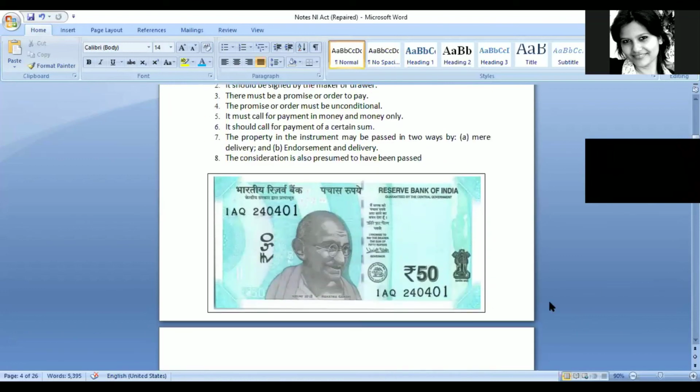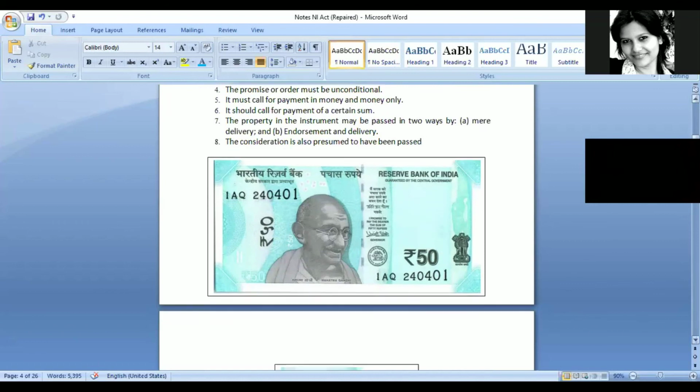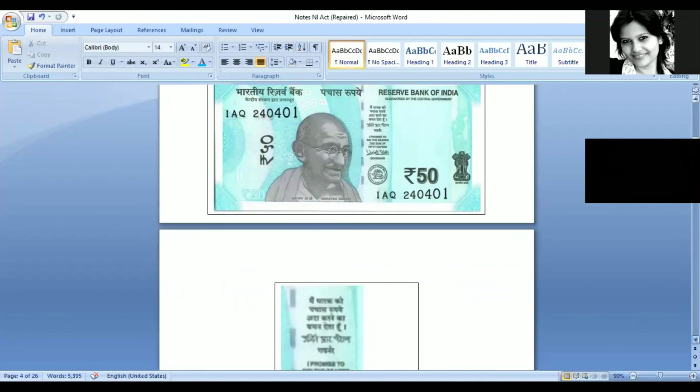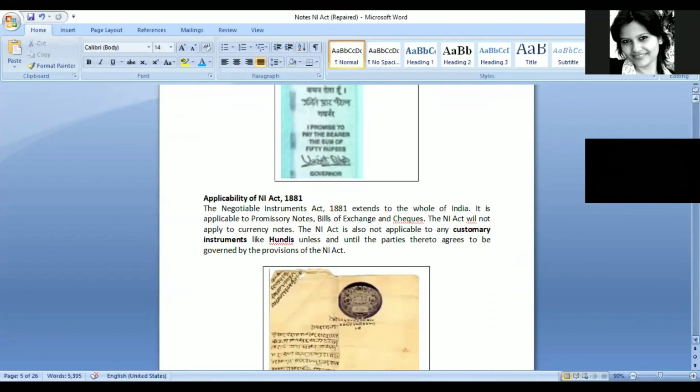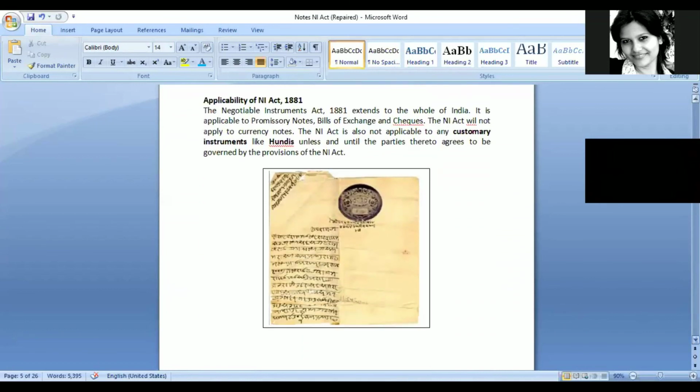But currency notes are not considered as a negotiable instrument under this act, even though there is a promise that is made by the person that I promise to pay the bearer a sum of a certain rupees. But even then, it is excluded under the Negotiable Instruments Act.